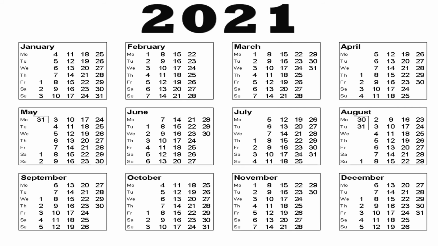In this slide, children, we see the year marked, that is 2021. Yes, and as we said, the year is divided into 12 months. So here are our 12 months: January, February, March, April, May, June, July, August, September, October, November and December.